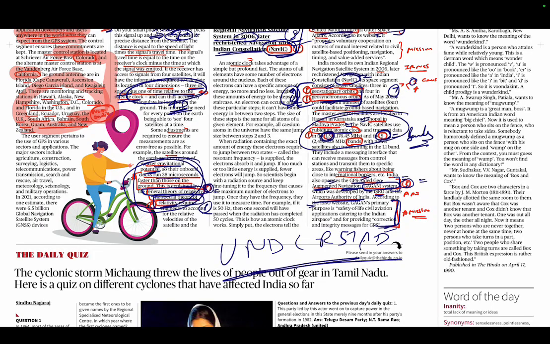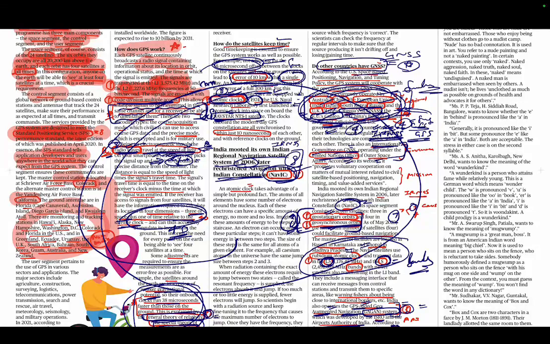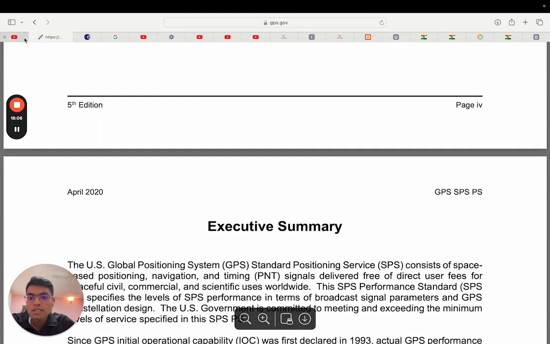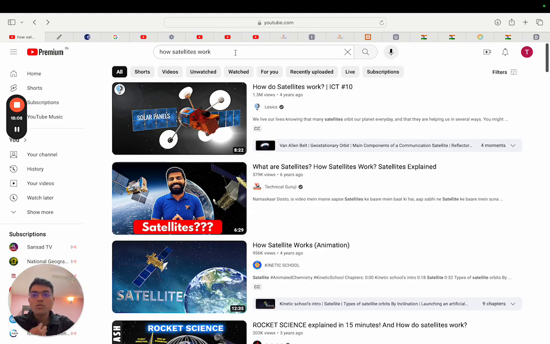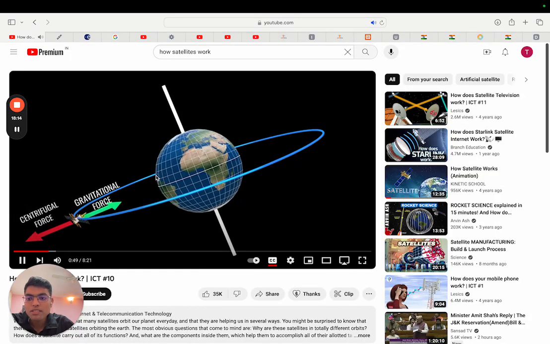So since we have decided that we have to Google all this to understand all of this, let's go on Google and see how we go about it. As we have identified which topics to Google and which not, first, let's say I went and typed how satellites work in YouTube. Okay, so many videos are coming. So you start watching some video.